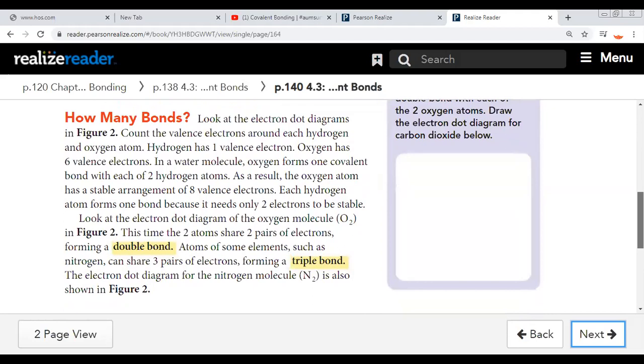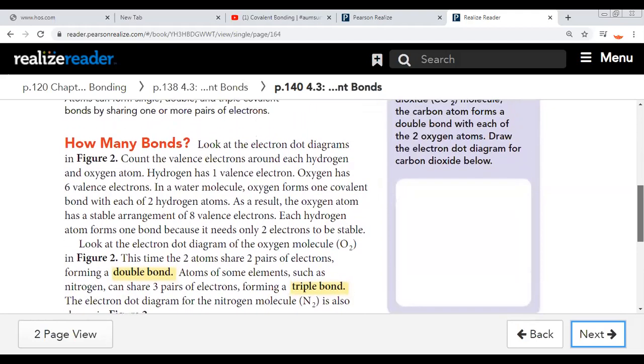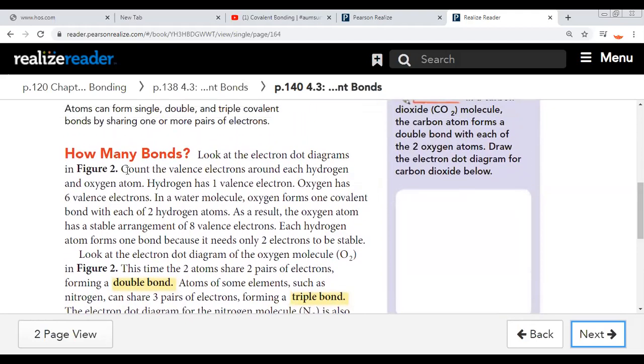Okay. How many bonds are there? They may be single, double, or triple bonds. Single bond like fluorine and chlorine molecules, double bond like oxygen, and triple bond like the nitrogen molecule.